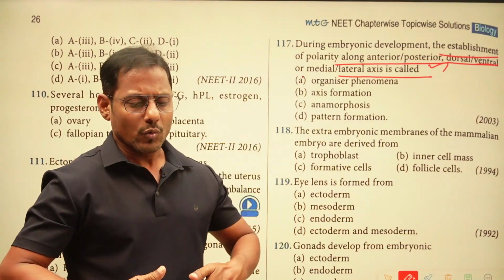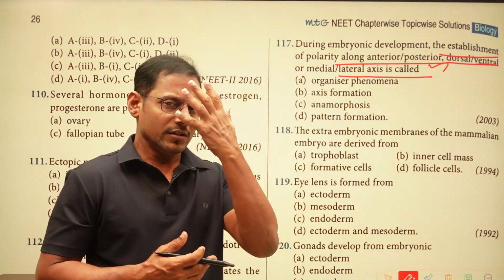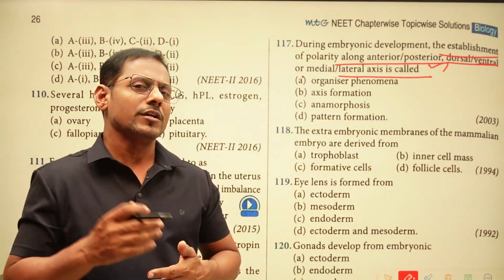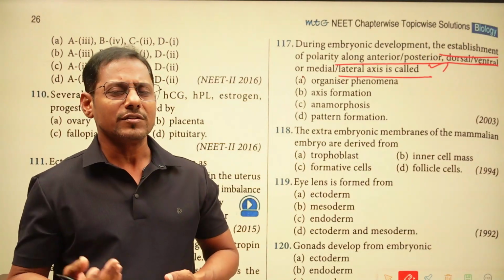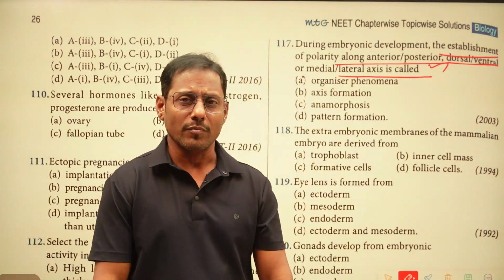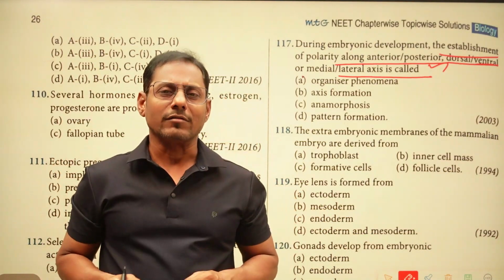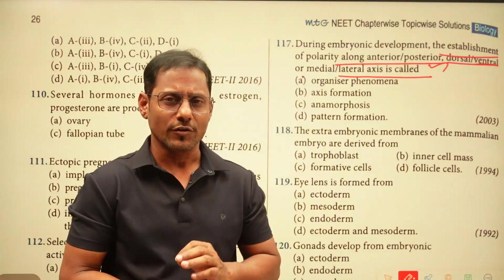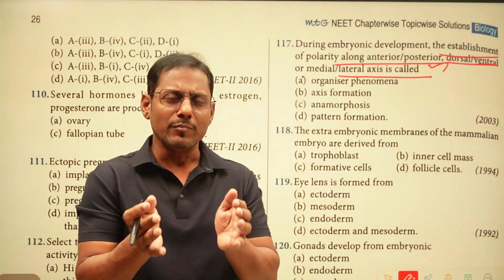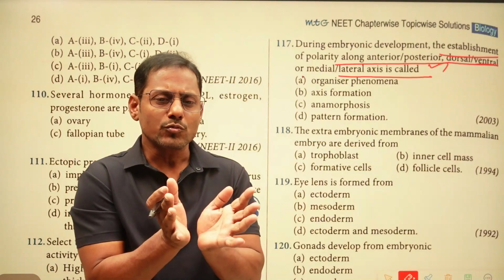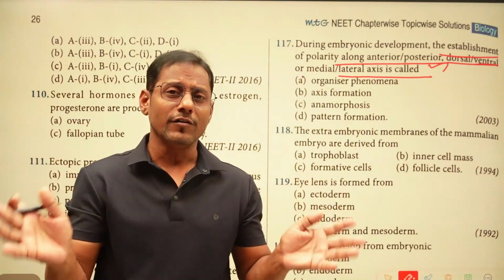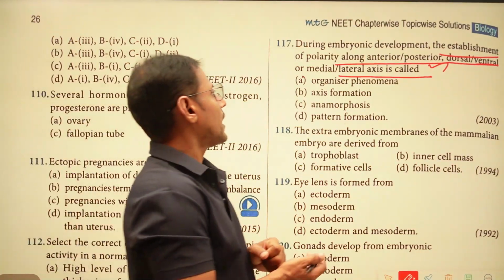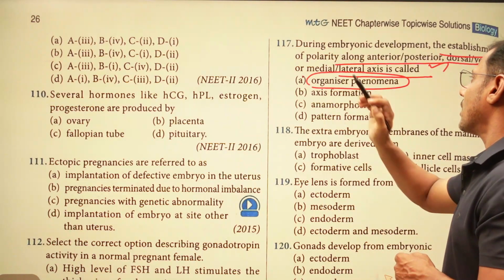What do we find in the ventral region? We can find our face, eyes, ears and nose in the ventral region. Whereas in the dorsal region we can find the backbone. In the lateral region limbs are going to be formed. This is because of the particular organization of cells, right? At the time of embryonic development, these cells move, settle, and develop into particular organ systems. This particular process is known as the organizer phenomenon.